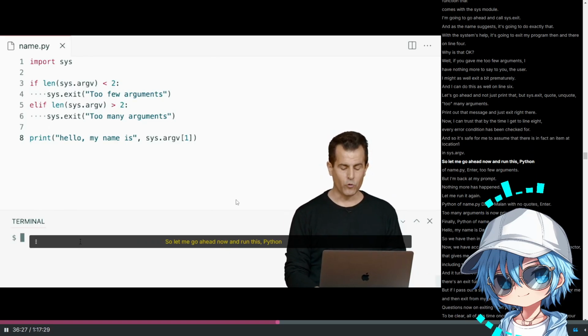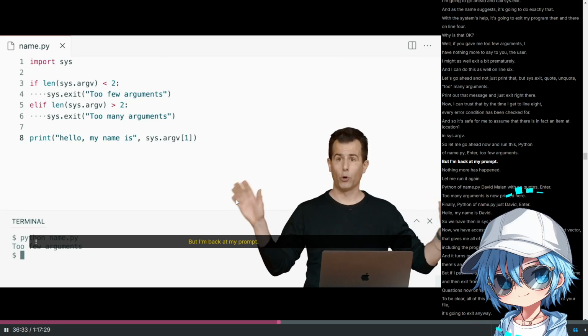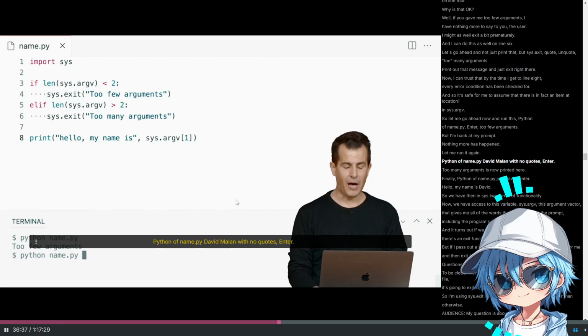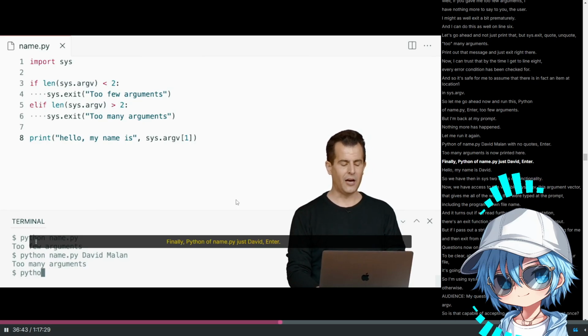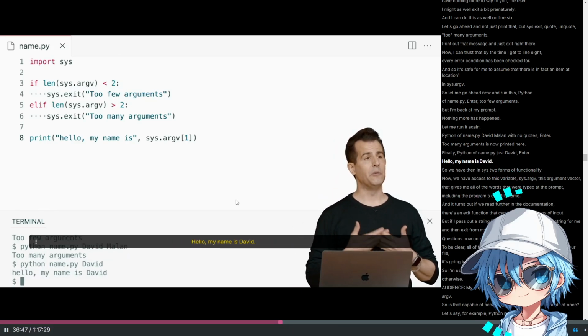So let me go ahead now and run this. python name.py, enter. Too few arguments. But I'm back at my prompt. Nothing more has happened. Let me run it again. python name.py David Malan with no quotes, enter. Too many arguments is now printed here. Finally, python name.py, just David, enter. Hello, my name is David.